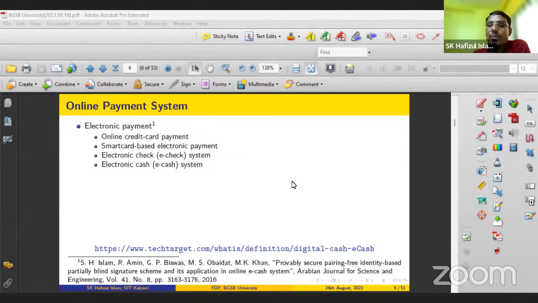So online payment system is popular nowadays. Various kinds of online payment systems we are familiar with, like the credit card payment system. So you have the credit card. Whenever you are purchasing some item, you provide your information to the merchants. The merchant will take the information of your credit card, and then the information will be used to deduct the amount from your account.